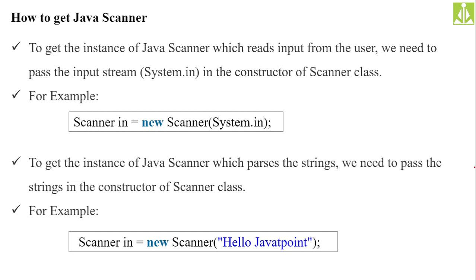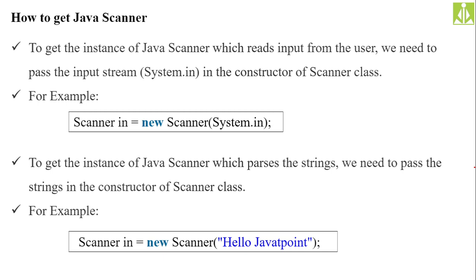So how to get a Java Scanner into our program? How to create a Scanner so that it will read the input from the keyboard? To get the instance of Java Scanner which reads input from the user, we need to pass the input stream, because whatever input we are reading, we are reading in the form of a stream. Whatever we generate on the output screen with the help of the keyboard will be treated like a stream. So we need to handle that stream, read it, and convert that stream into primitive types. For the conversion, we are using a different set of methods, the nextXxx type of methods.